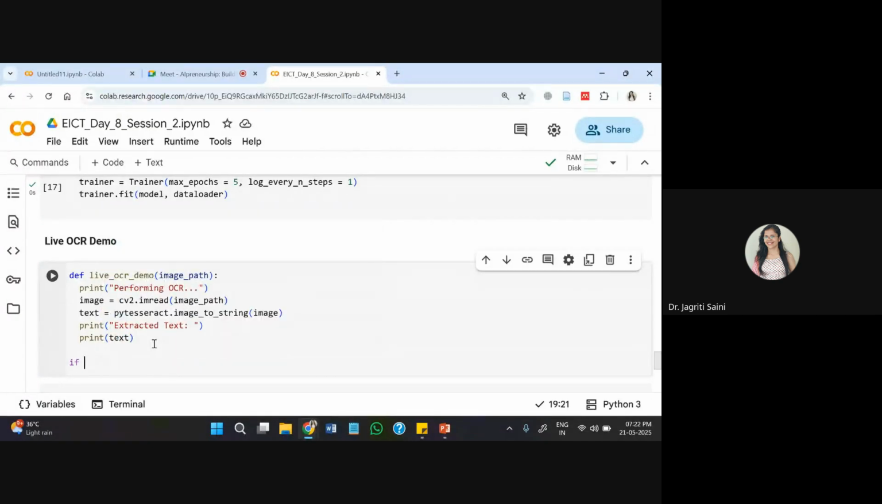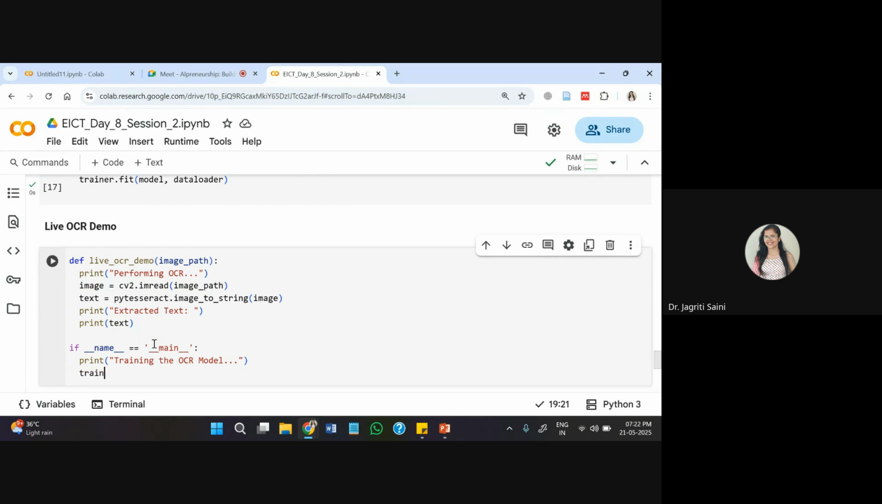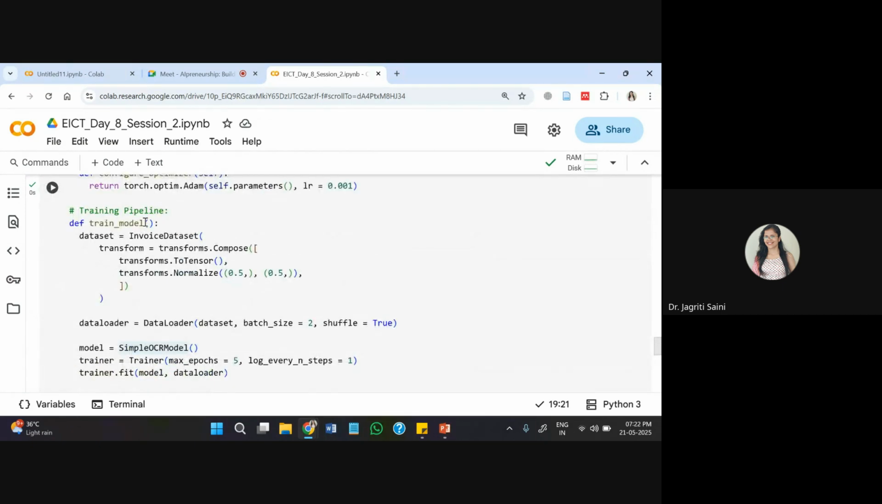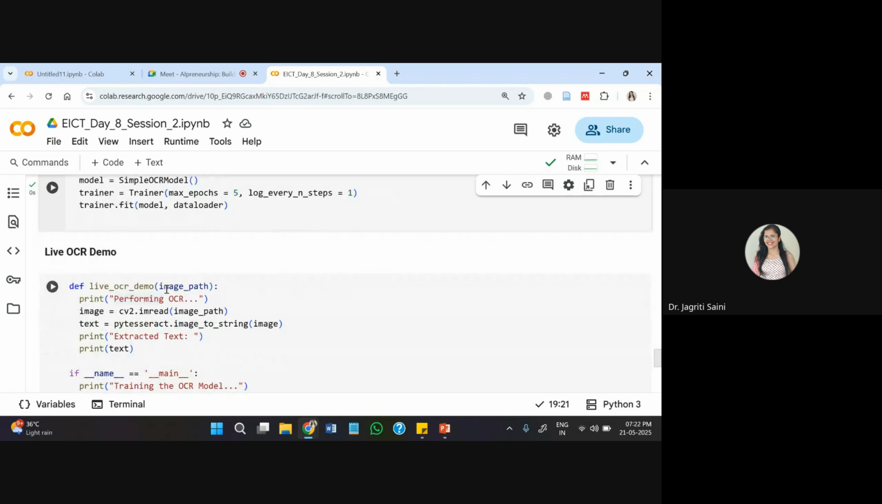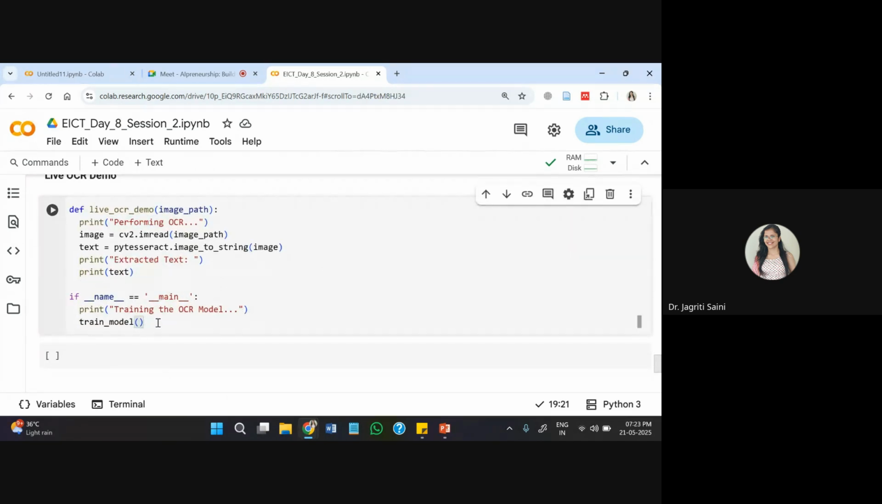So for this, I'll pass here name is equal to main, and that also with the class link will be creating here. Then I'm just printing a sequence, training the OCR model. This is again a static print I'm using. And then I'm calling the train model function that I have created recently, in which I have passed my entire transformation pipeline also.